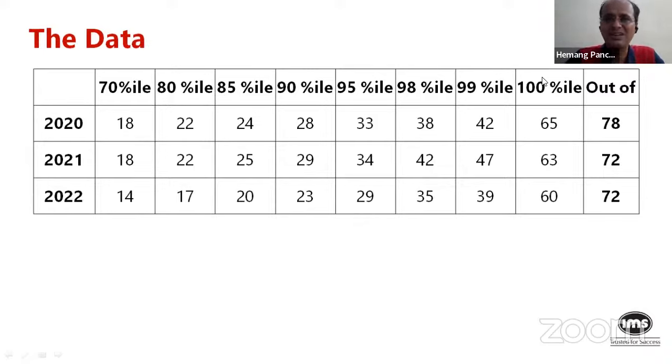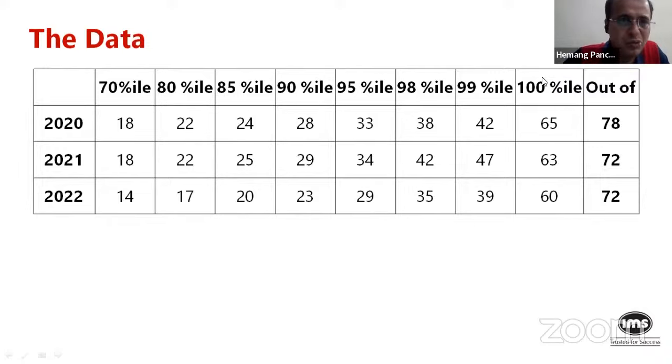So we have looked at 3 years data. Maybe we can look at 21 and 22 in detail because they reflect the current CAT pattern. We're expecting CAT 23 also to have the same number of questions. So a good number to start with would be about, let's say, 80, 85 percentile. I will work with 85 percentile because typically the sectional cutoff at some of the IMS is set at about 85 percentile for their general category students, right?